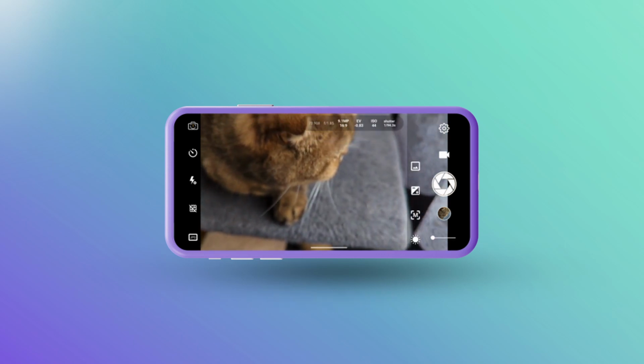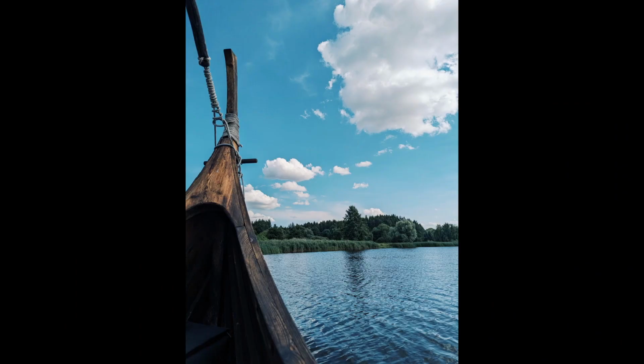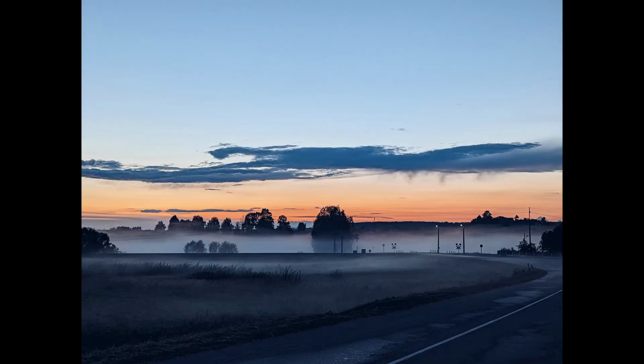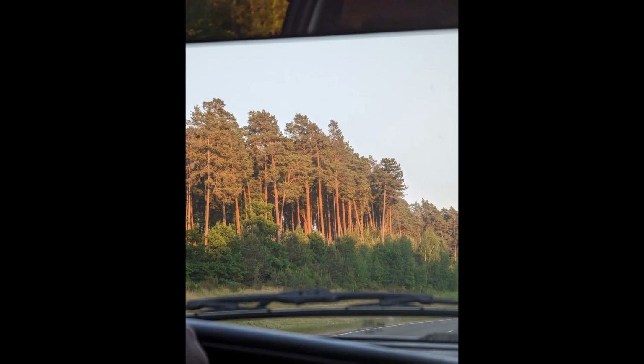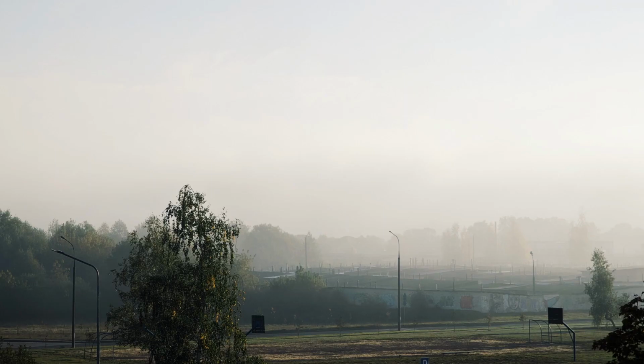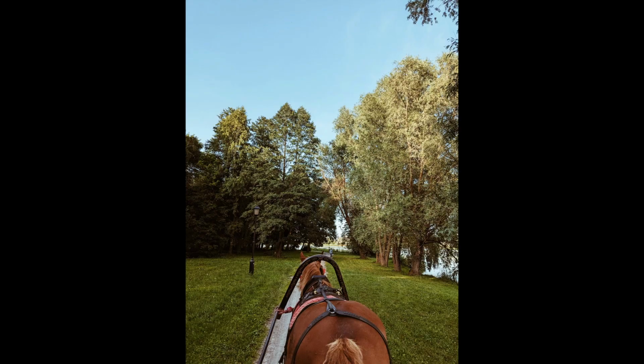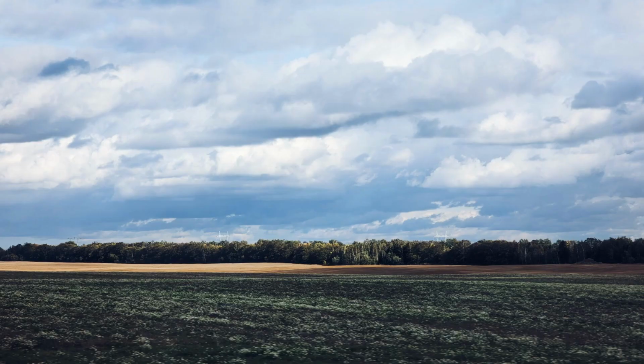So let's start by sharing our favorite photographs. Here are a few images that I recently took using my smartphone camera. I took them in different locations, and I really enjoyed the process and I learned a lot. So let's begin this journey together and grow and learn and improve together.